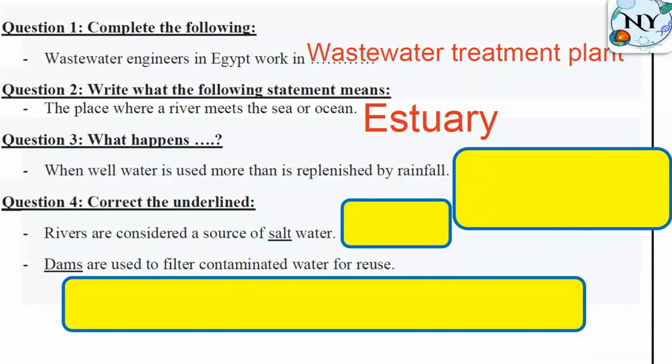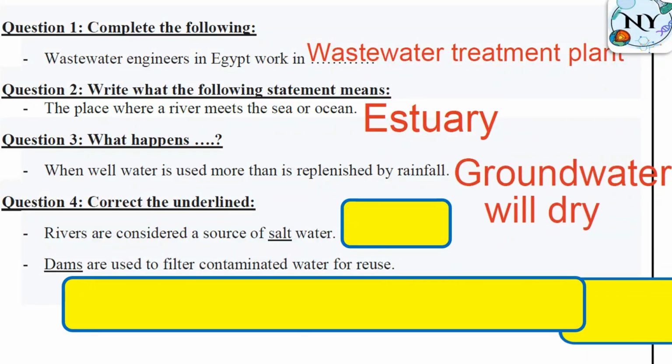What will happen? Groundwater will dry. So don't focus on words that you don't know the meaning of in the exam and waste your time. Try to understand the question or the sentence.